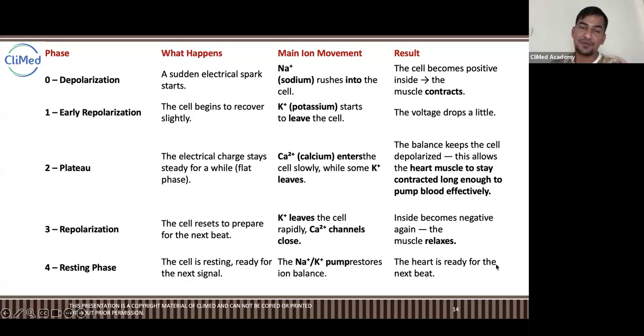It is a very simple phenomenon, very simple physiology of the heart. So all you have to understand is that it's all about sodium, potassium, and calcium. How the sodium enters, how the potassium comes out, calcium goes in, potassium comes out, and that it balances, right? So there are 5 phases. Remember that. One is phase zero, depolarization, and then the next phase, phase number 1, right?